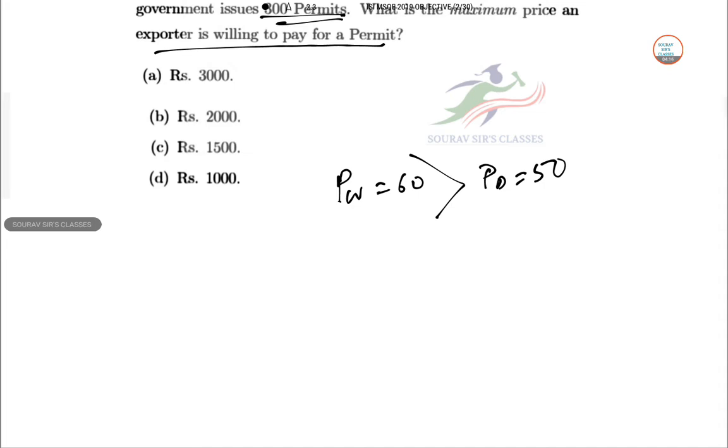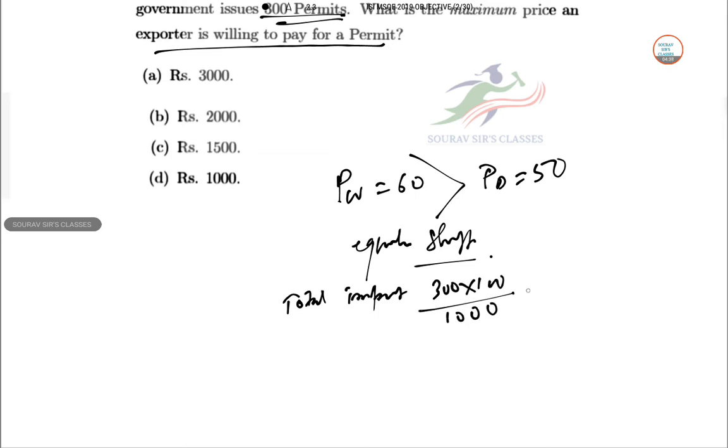So the additional imports in this entire system will lead to an equilibrium shift. Total import will be 300 permits, each of 100 units, divided by 1000, so that is 30.